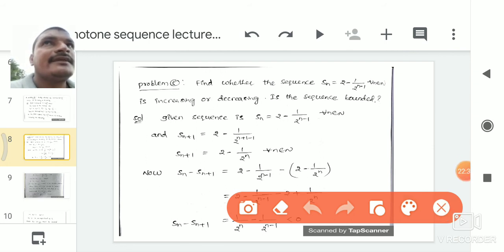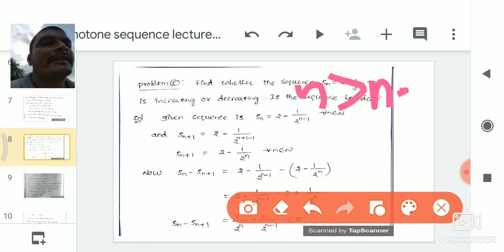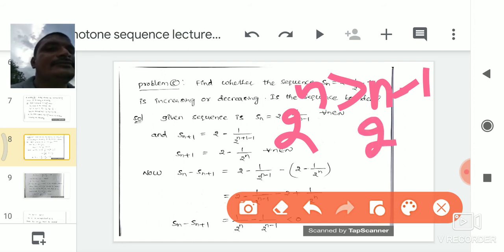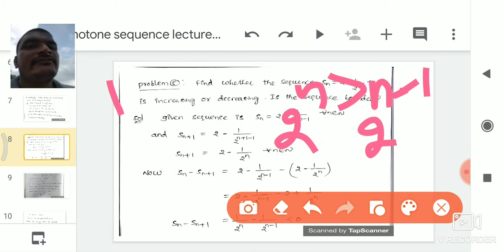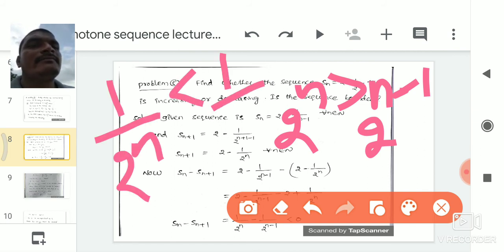Since n is greater than n minus 1, 2 power n is also greater than 2 power n minus 1 for all n belonging to the natural numbers. So from this condition we write 1 by 2 power n is less than 1 by 2 power n minus 1.